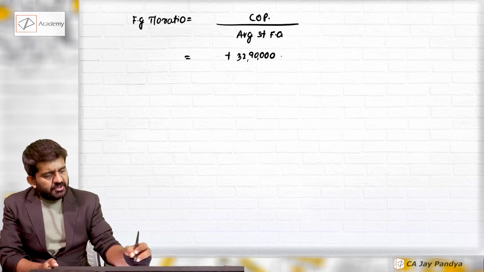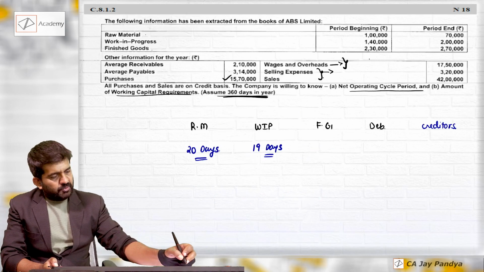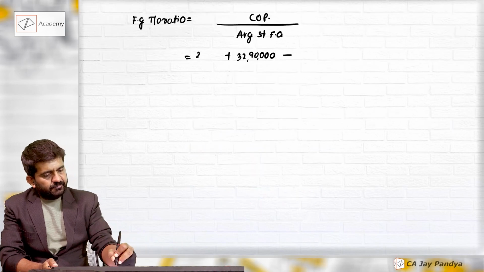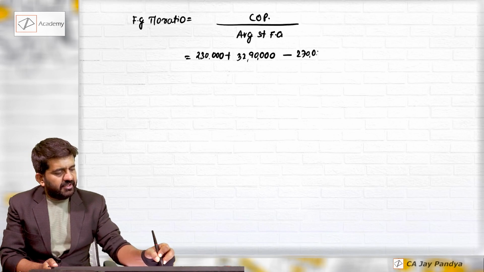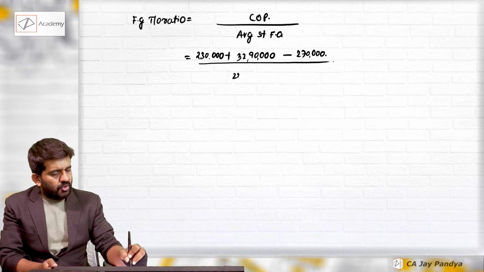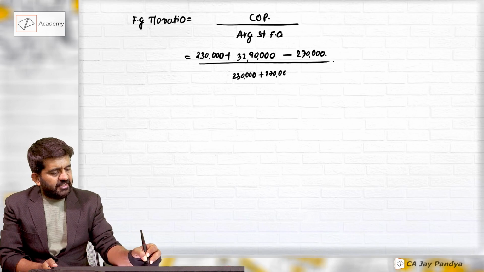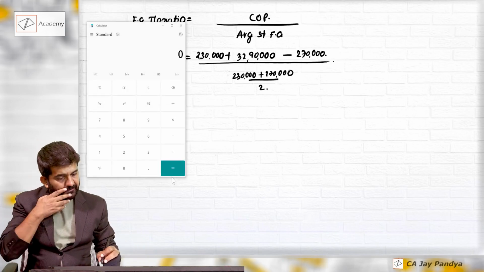Opening finished goods minus closing finished goods. Opening finished goods are 2 lakh 30,000. Closing are 2 lakh 70,000. Average stock of finished goods: 2 lakh 30,000 plus 2 lakh 70,000 divided by 2. Numerator will be 2 lakh